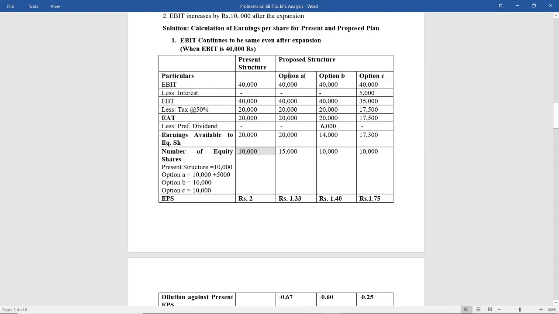Now among options A, B, C for the additional 50,000 to be raised, which particular option is the best? Which option is best? Which has the highest EPS? Now which is having the highest EPS? It is nothing but option C, which is having the highest EPS of rupees 1.75.